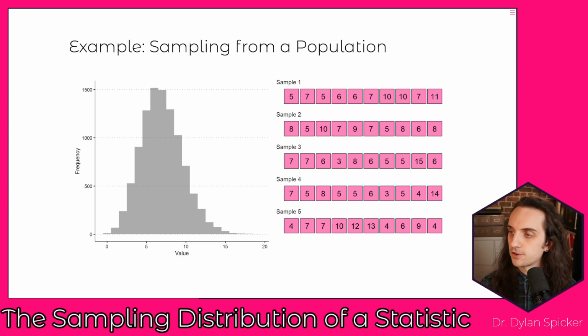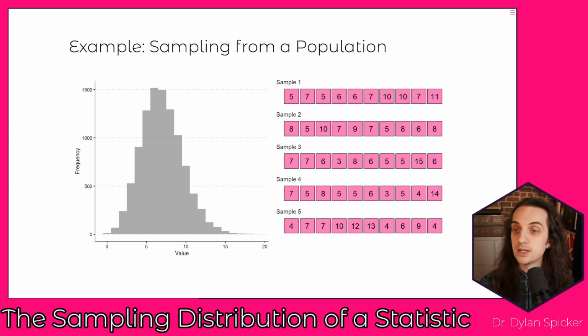If we look at our first sample, we get a maximum value of 10. In our second sample, our maximum value is also 10. Over in sample 3, we get this larger maximum of 15. In sample 4, it's 14, and in sample 5, it's 13. Each time that we take a sample, we get a different maximum value. The maximum value is random because it depends on the specific sample that we've taken. If we took a different sample, we would get a different maximum value.